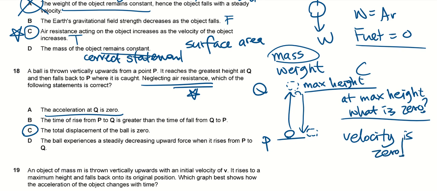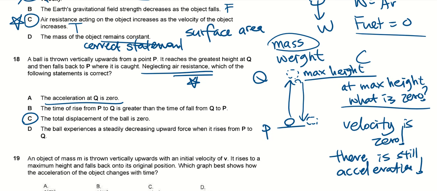Okay? There is still acceleration. The Earth is still pulling it down with an acceleration of 10 meters per second squared.